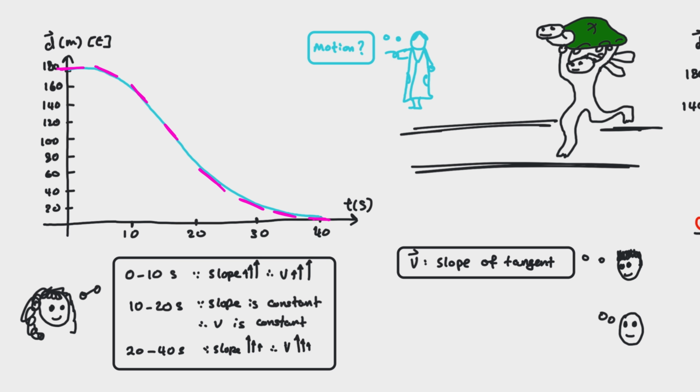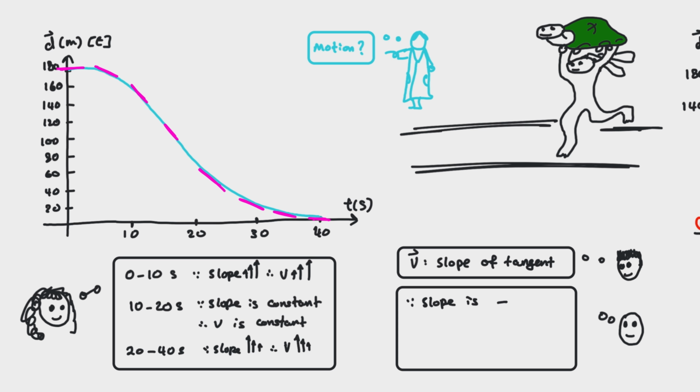Robo remembered the previous lesson. Robo said, since the gradient is always negative and our sign convention is positive in the east direction, this means that the hare is traveling to the west during the whole time. Robert and Melissa agreed.